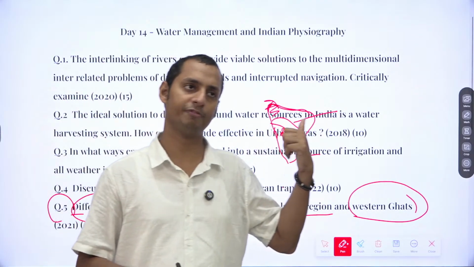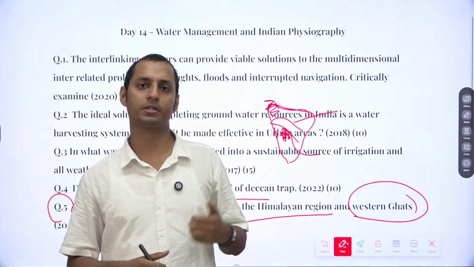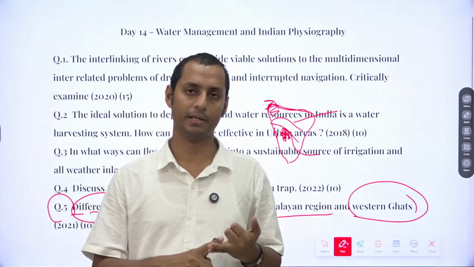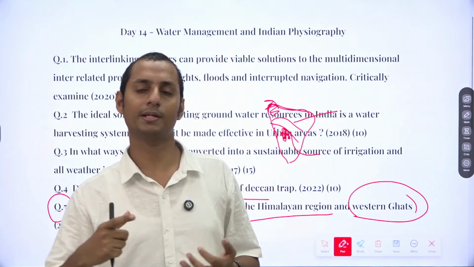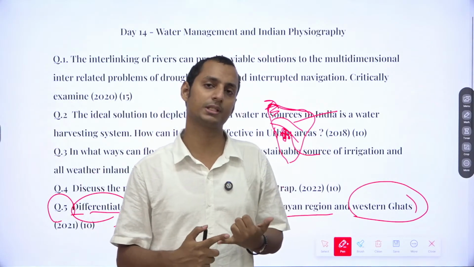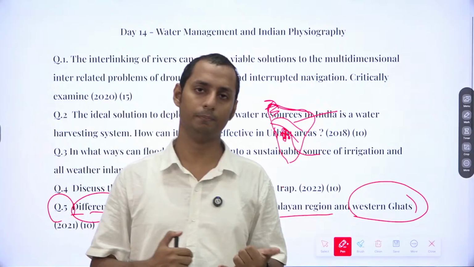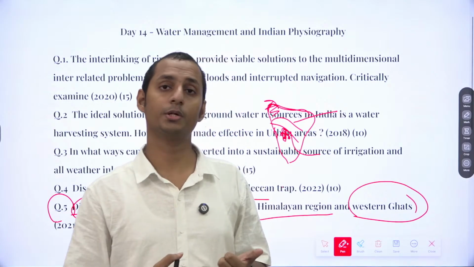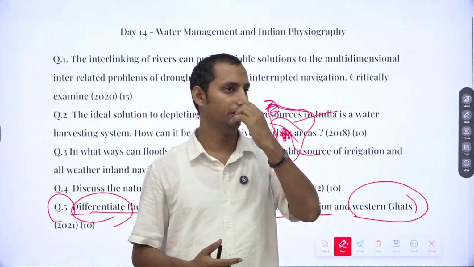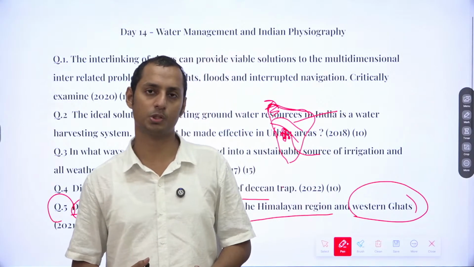Because let's say in case of Himalayas, the main causes of landslides are glacial lake outburst, and also the tectonic plates. But in case of Western Ghats, it's due to the significant monsoon that we receive during this time. Also, it's due to deforestation, because after the forests are gone, the soil gets loosened and then the landslides occur.